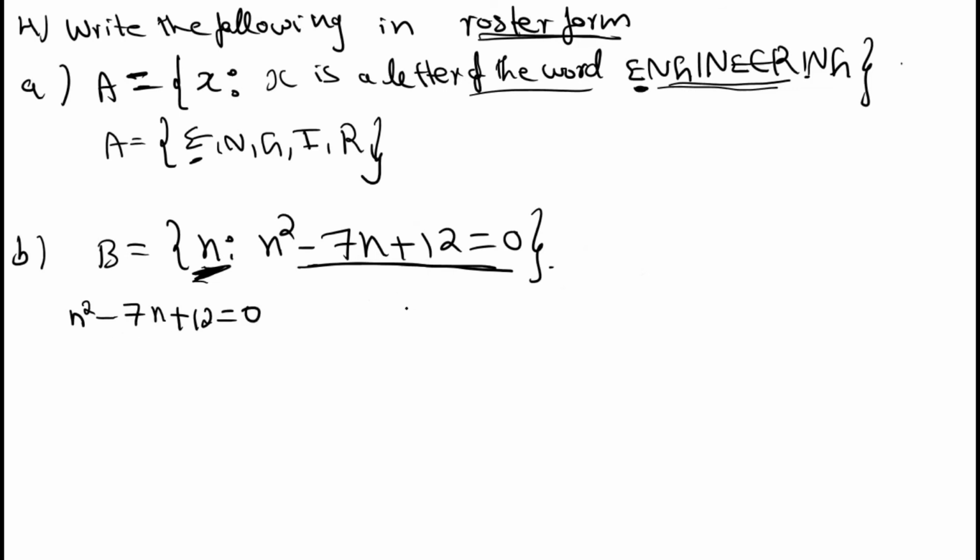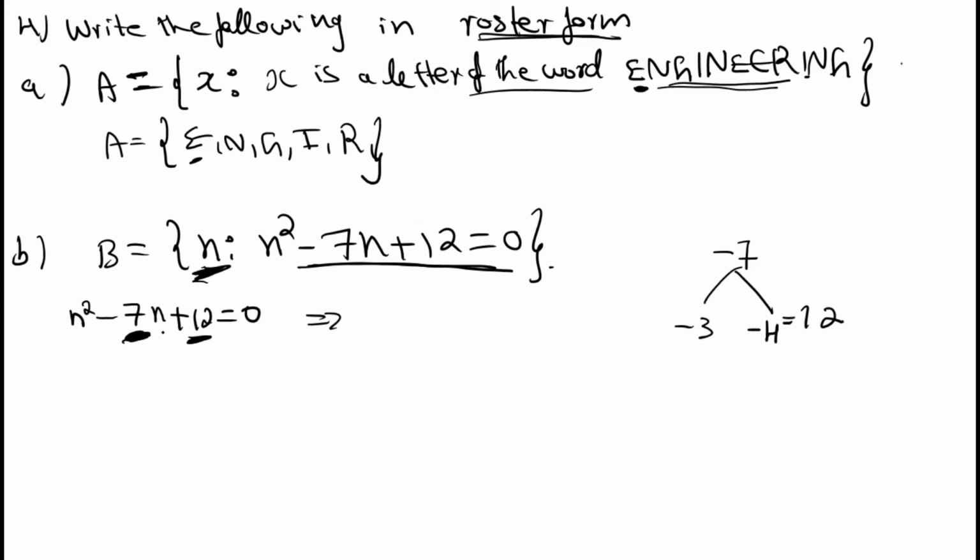Simplify this equation. Here it's a quadratic equation, right? You may have studied in your lower classes how to solve a quadratic equation. Adding, you need to get minus 7, but multiplying, plus 12. What are the numbers? Adding to minus 7 and multiplying to plus 12, that is minus 3 and minus 4, right? Minus 3 minus 4 is minus 7. Minus 3 into minus 4 is equal to plus 12.